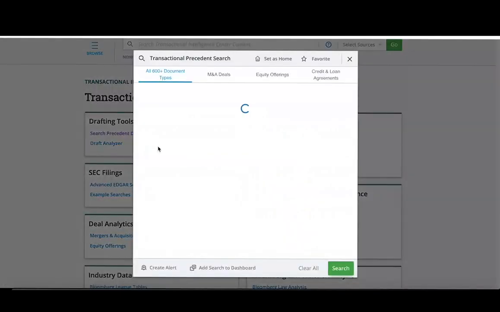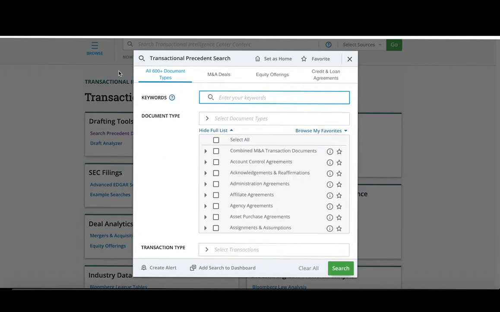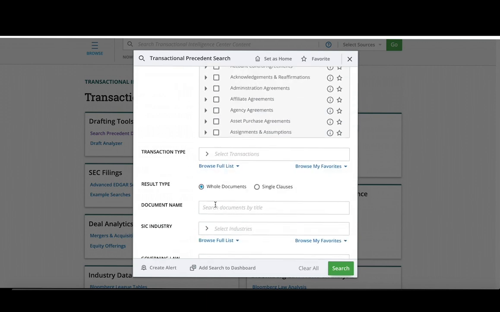You don't have to have a particular agreement in mind when searching across this database. For instance, if you just want to find an agreement on a certain topic because you can't find one through a forms collection, you can search by title to see what precedent documents are available.